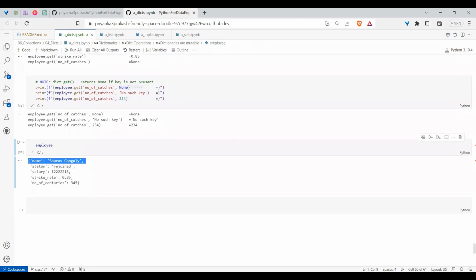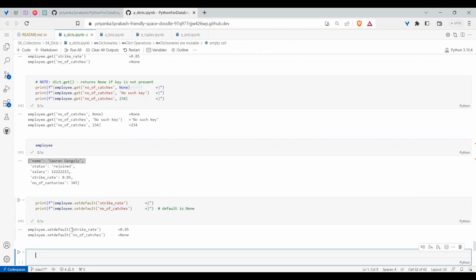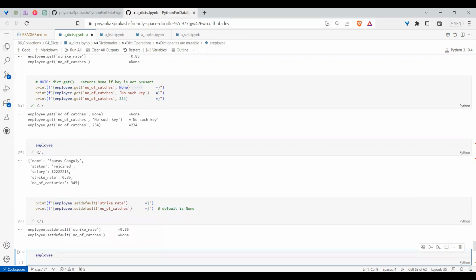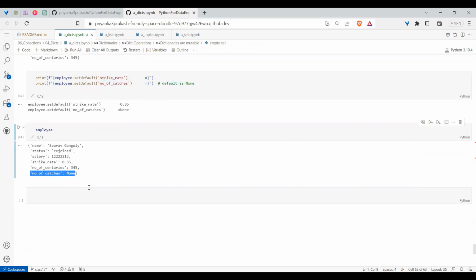What if you want to change the original dictionary also? In that case, we need to go for setdefault. Observe carefully. If you do setdefault, initially you have strike rate, you get the value. But number of catches is not there, so it will assign a default value of None and you will get it. When you are retrieving the values, it is the same as get. But after that, if I ask, hey, what is employees? Did you see that a new key called number of catches was there now?